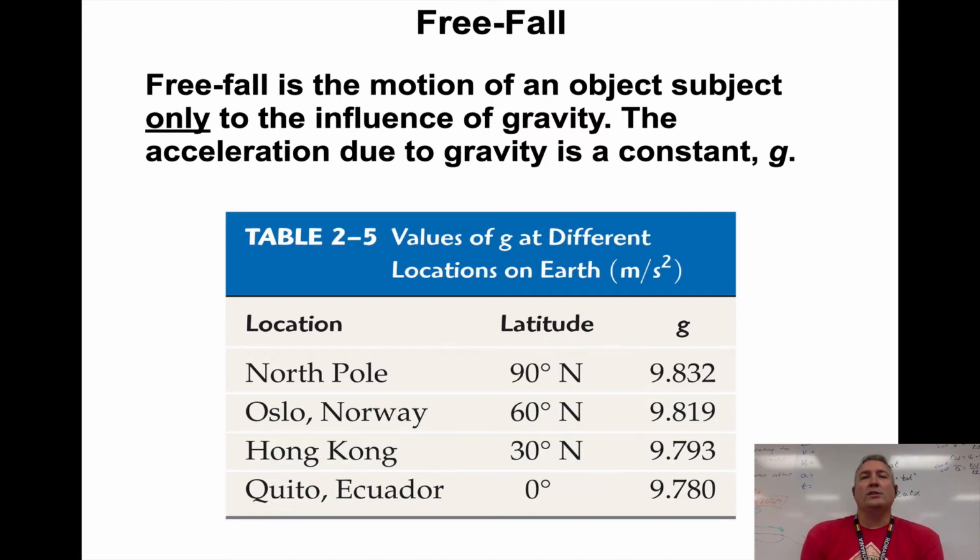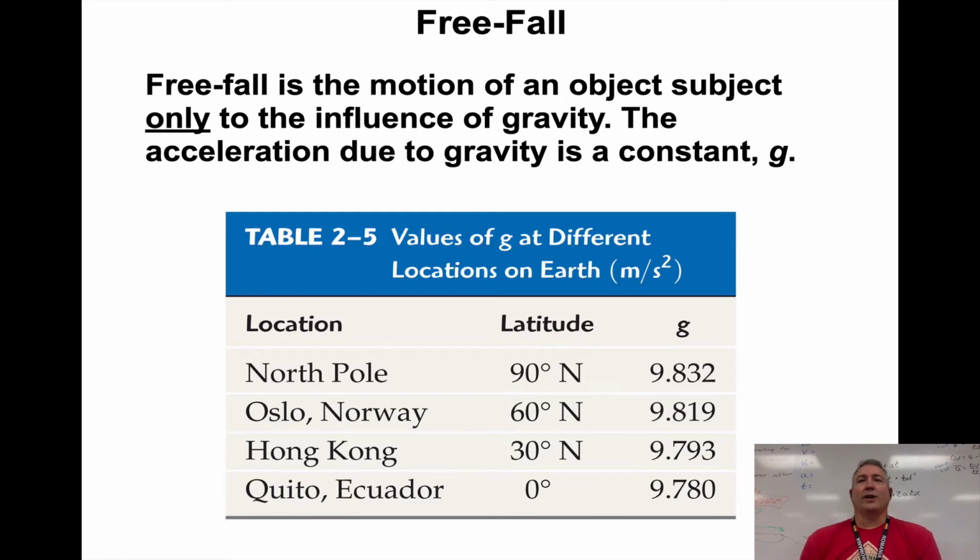So we use lowercase g to indicate the acceleration due to gravity. That is not gravity. That is the acceleration due to gravity. You'll never hear me call it gravity. You'll always hear me call it the acceleration due to gravity or the gravitational acceleration constant. Notice it's not a constant. It does vary from place to place on the Earth. It does vary from place to place in the universe.